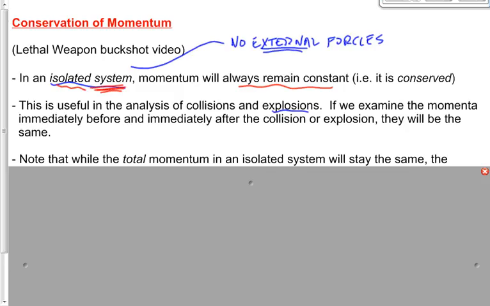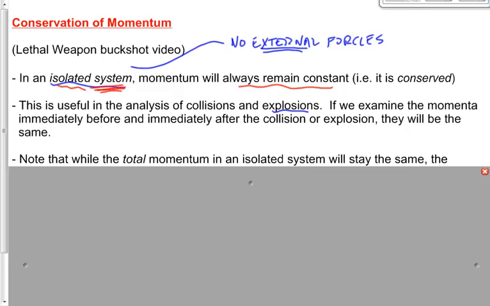When we're looking at all of the objects within the system colliding or exploding, okay, momentum always remains the same. But conservation doesn't mean nothing ever changes. Conservation means the total amount never changes. So if you've got a collision between two football players, the total amount of momentum will remain the same. But one football player can very easily gain momentum.